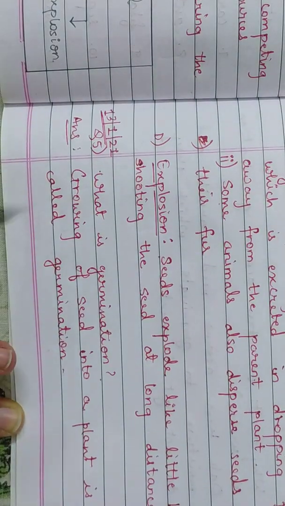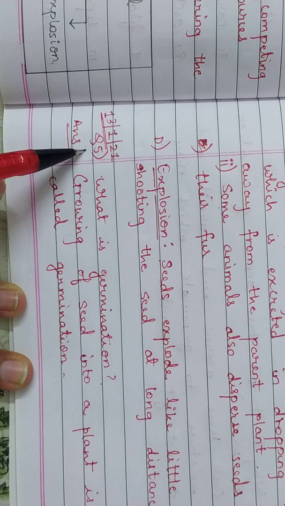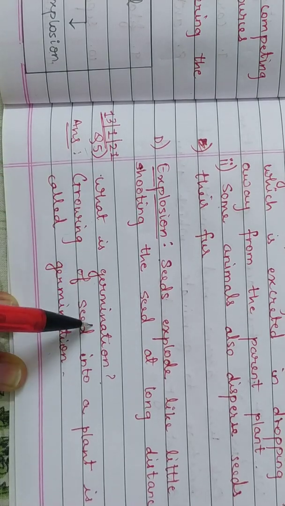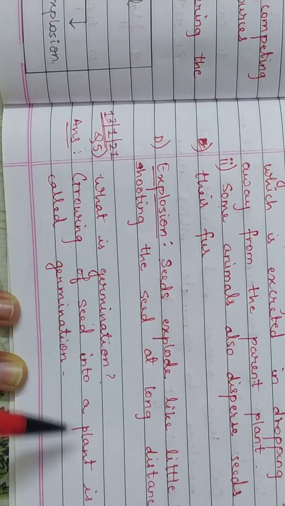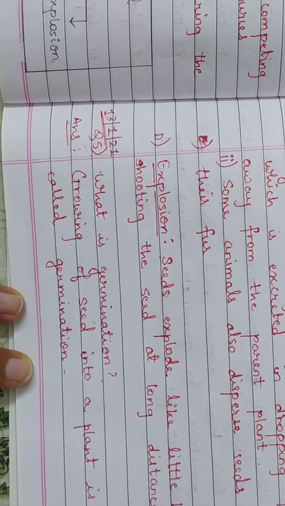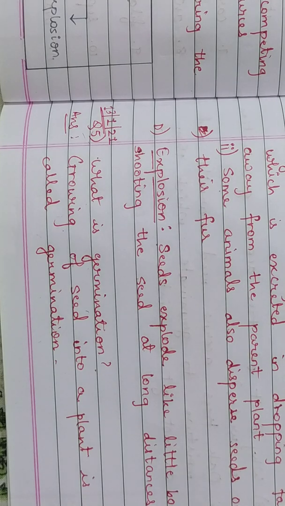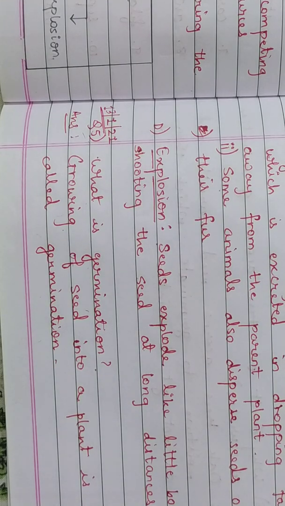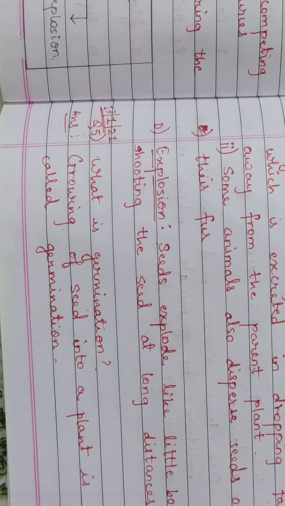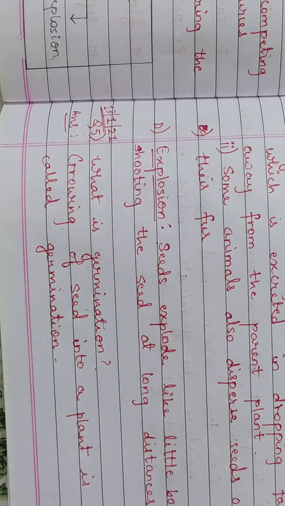Okay, so the fifth question in this chapter is, what is germination? Growing of seed into a plant is called germination. So when a seed just starts growing into a new plant, that process is called germination. And for this germination to happen, the seed needs many different things such as water, moisture, warmth, and some things it does not need. Even if it has them, it doesn't need them.